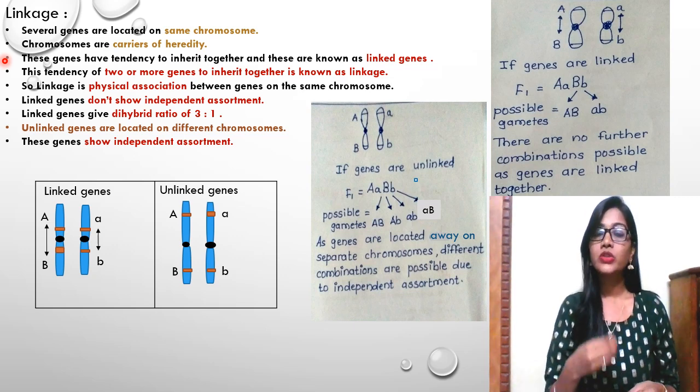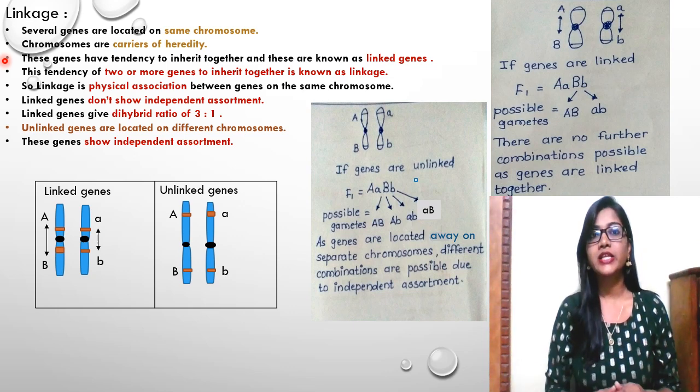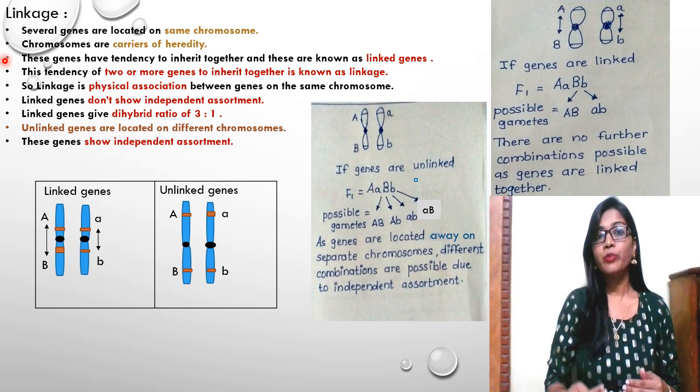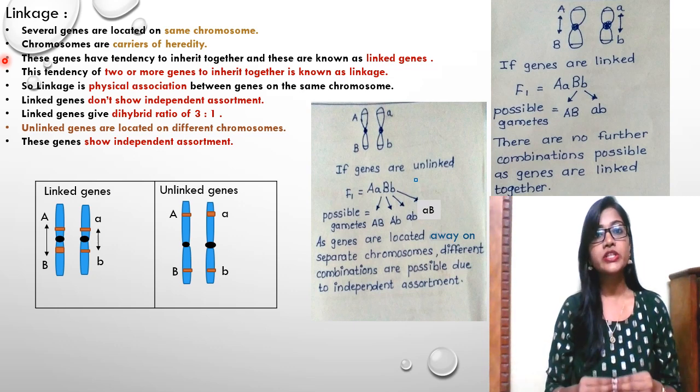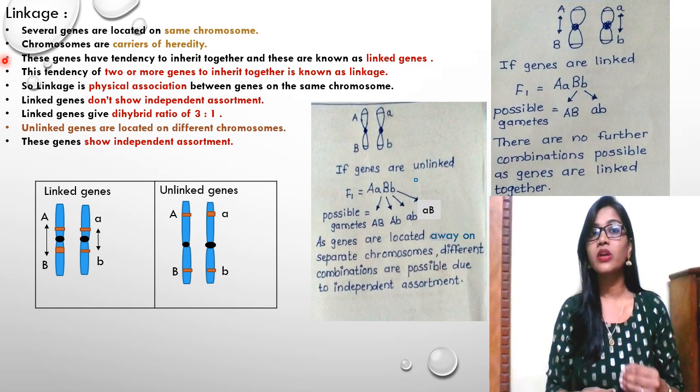When you talk about linked genes, take one example, say a yellow round seed. In this case, of the linked genes, one gene is for the color of the seed, that is yellow, and another gene is for the shape of the seed, that is round. These two genes will always inherit together as they are linked genes. So if the color of the seed is yellow, then that yellow seed will always carry the character of round shape.